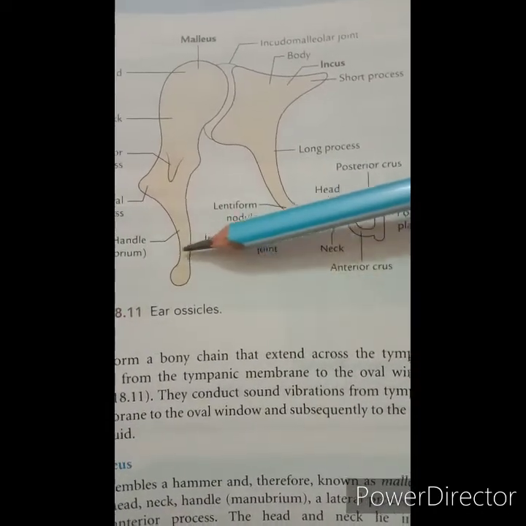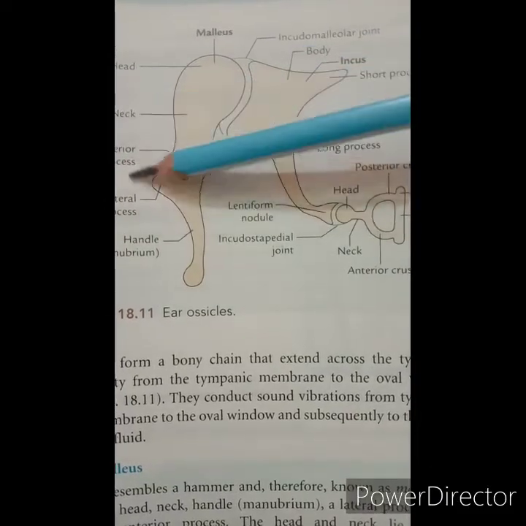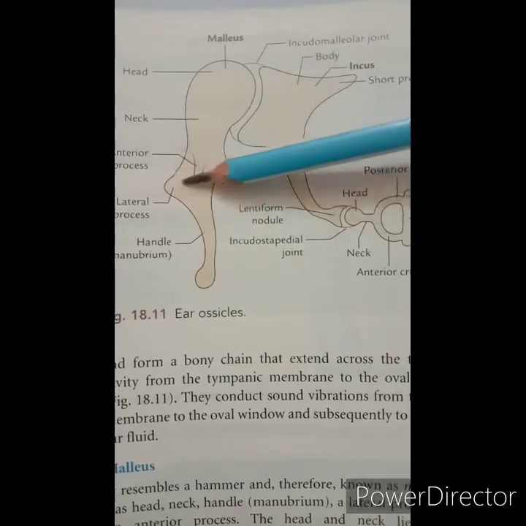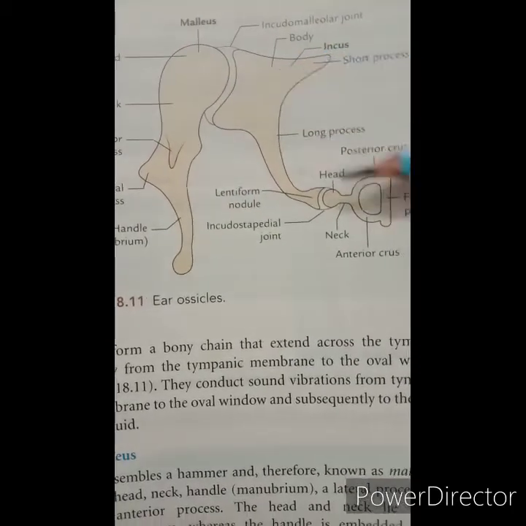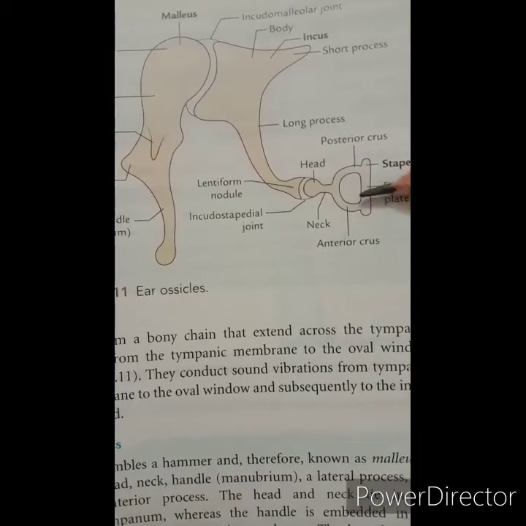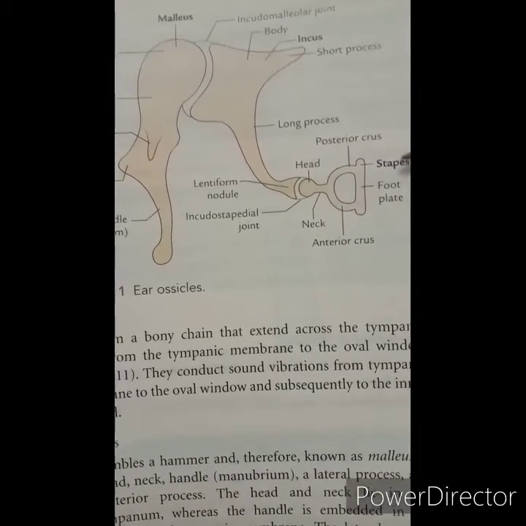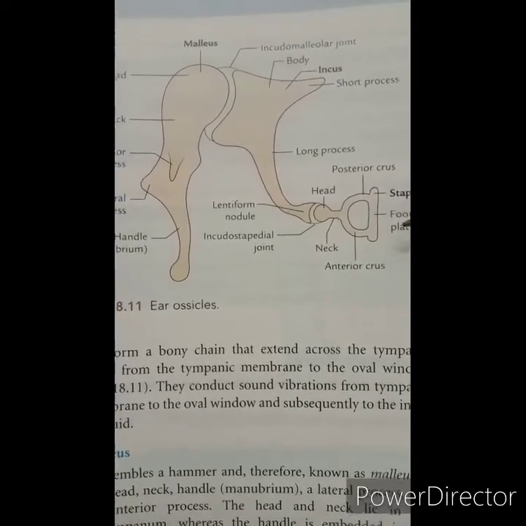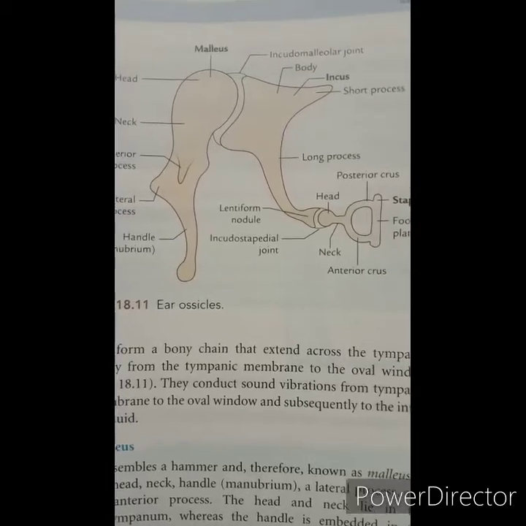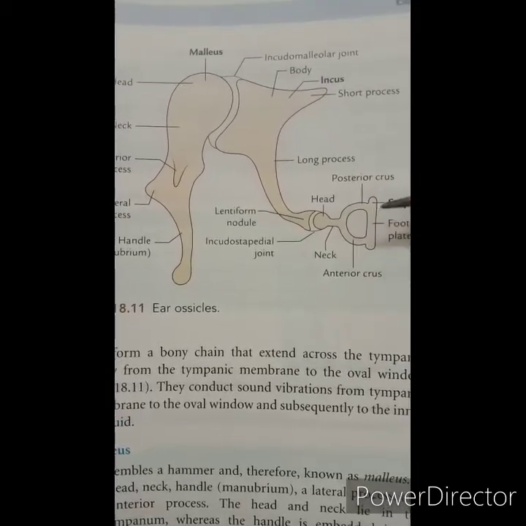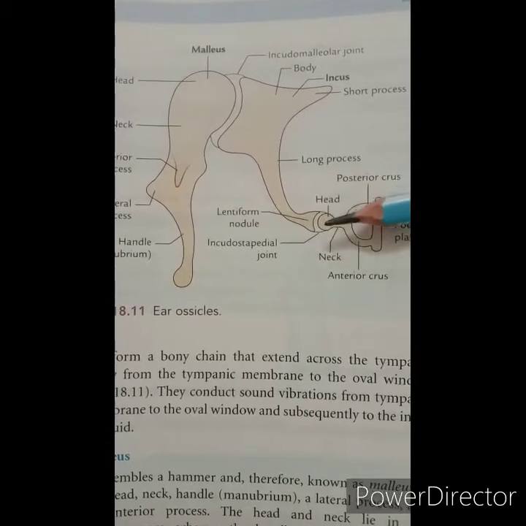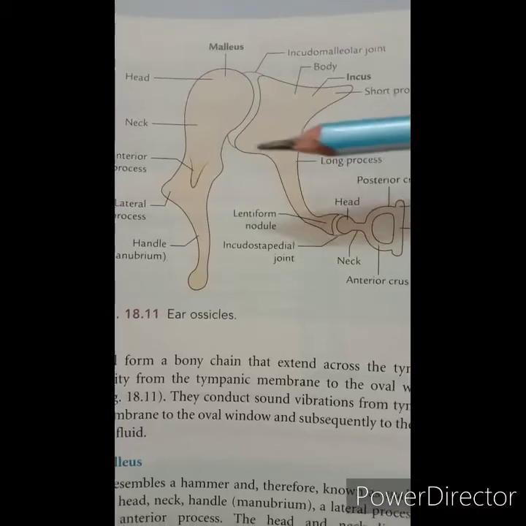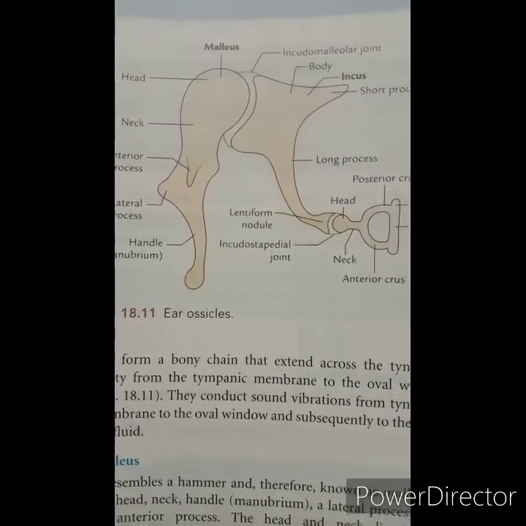Because of the vibration of the tympanic membrane of the middle ear, the malleus, incus, and the stapes vibrate, and because of the stapes the internal ear vibrates, and because of that the sound waves reach through the vestibulocochlear nerve to the auditory area of the cerebral cortex, and the hearing of sound is known in this area. So that is the ear ossicles.